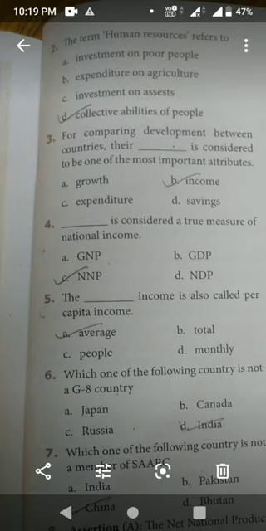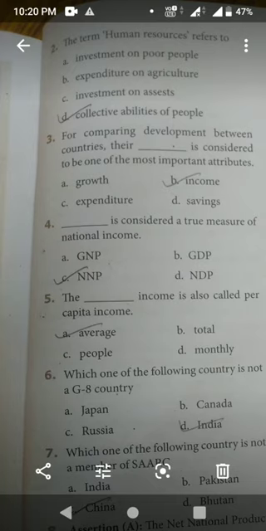Next, third one. For comparing development between countries, the dash is considered to be one of the most important attributes. Which is the most important one? That is option B, income. In order to see that development, which is the most important one? Income. Income is the important one for the development.